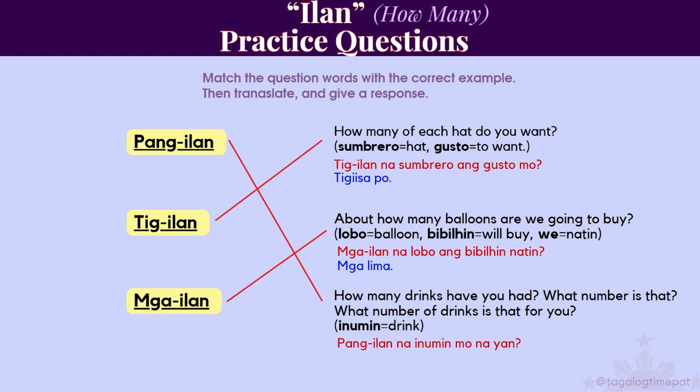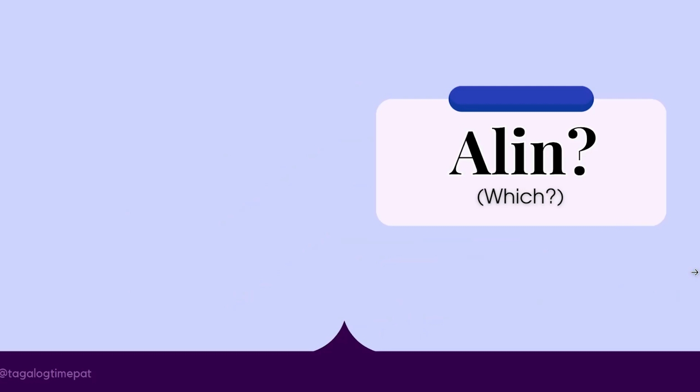How many drinks have you had? What number is this? What number of drinks is that for you? All of that is encompassed by this one question. Pang ilan na inumin mo na yan? Pang-apat na ito. This is my fourth. So do you see how that one is asking about the order of your drinks or how many you've had? And then your response is just that order. So this is the fourth. Pang-apat na ito. All right. So those were different ways to ask for how many.